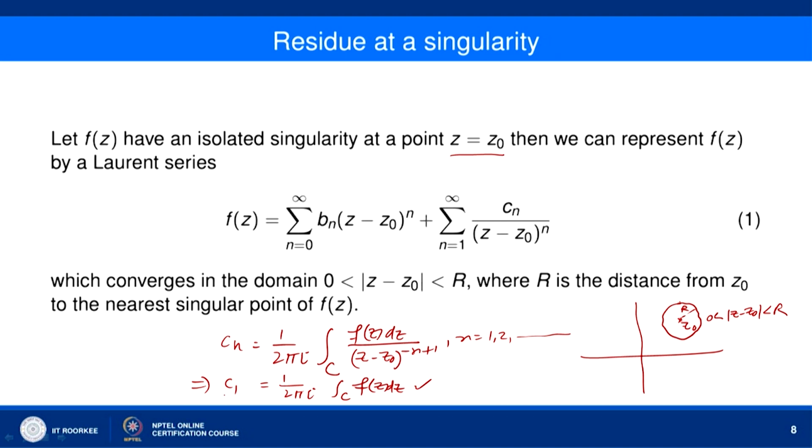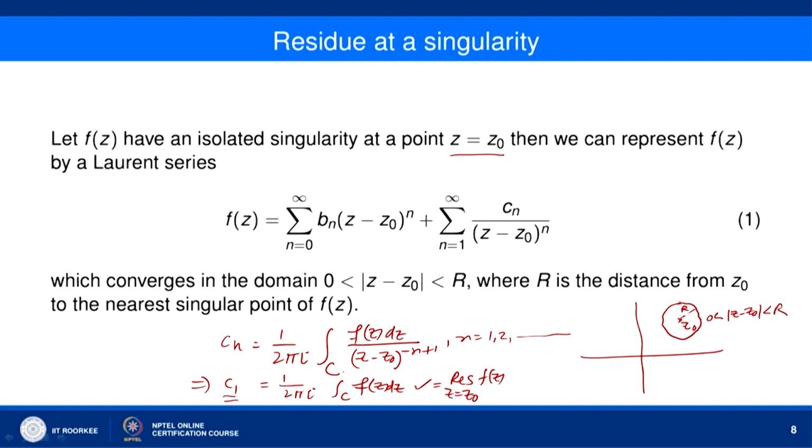This C1 is called the residue of f(z) at z equal to z naught, and is denoted like this: residue of f(z) at z equal to z naught. This is the coefficient of 1 over (z minus z naught). You can see this is C1 over (z minus z naught) like that. The coefficient of 1 over (z minus z naught) is C1 here.